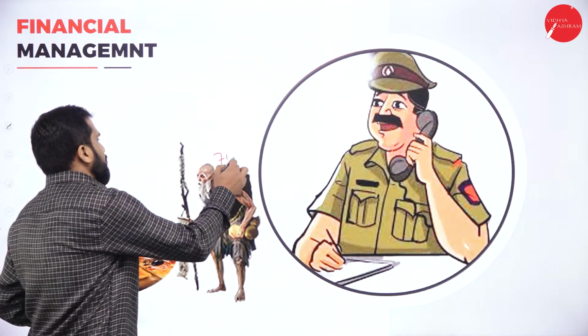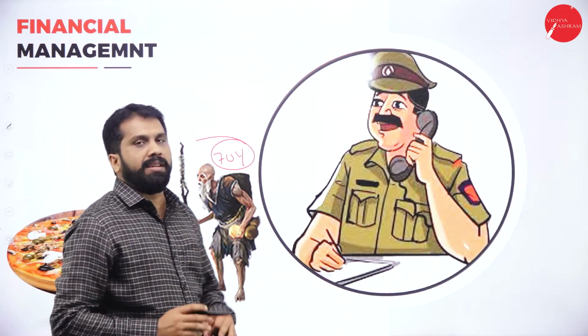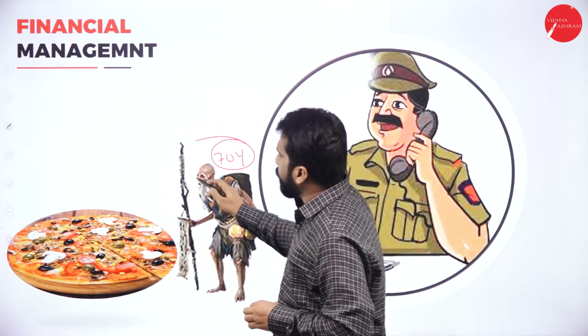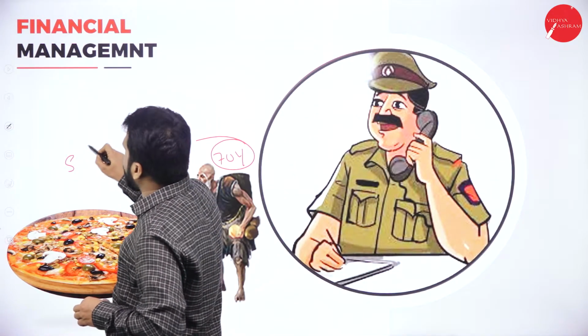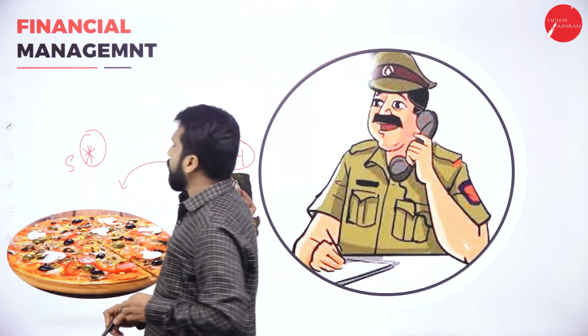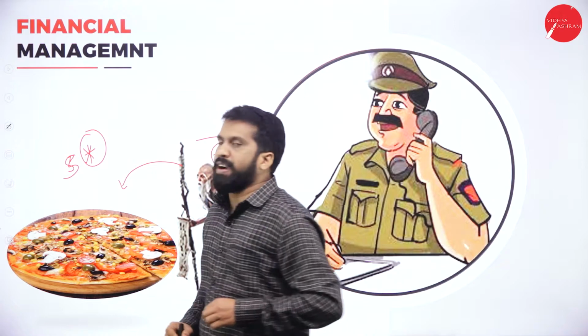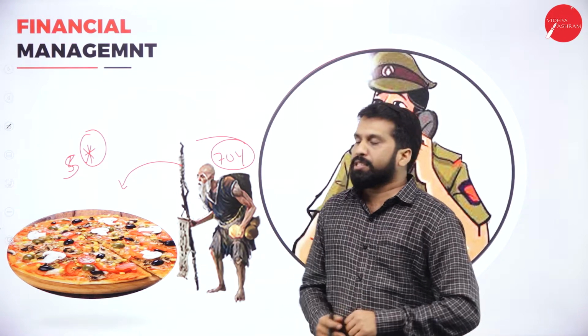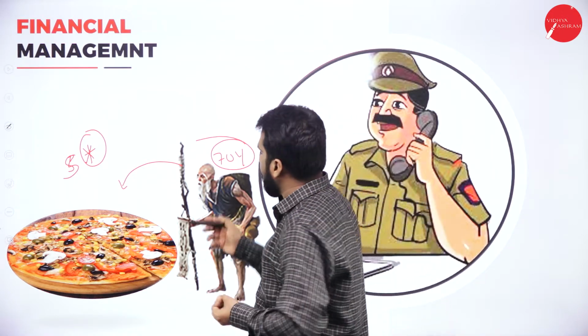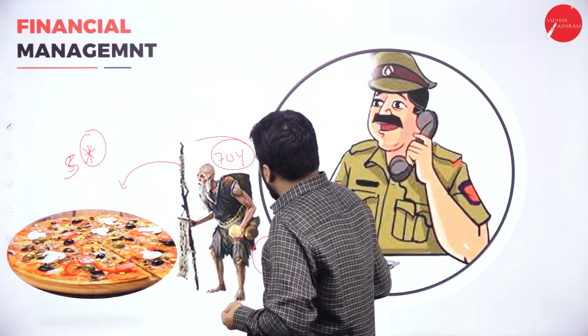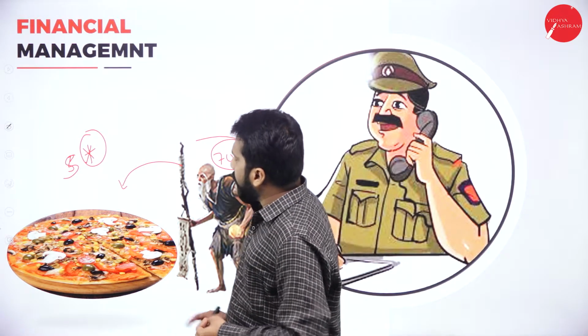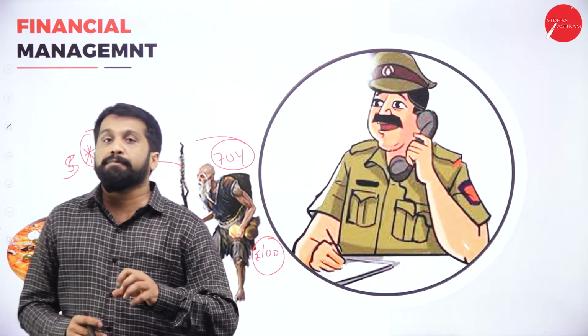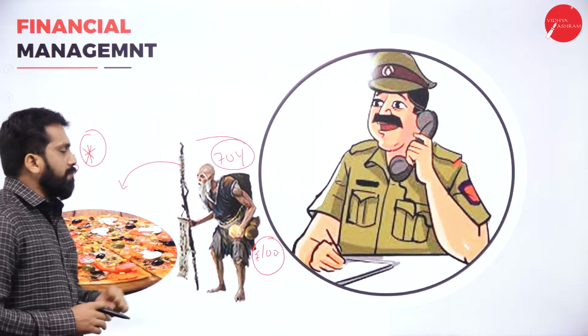Very short. There was a beggar. He is around 70 years old, an aged person. He wanted to have food in a five-star hotel. Can he afford that food in a five-star? Hardly he may have some 100 rupees. He had only 100 rupees. Out of that, he went to a five-star hotel.